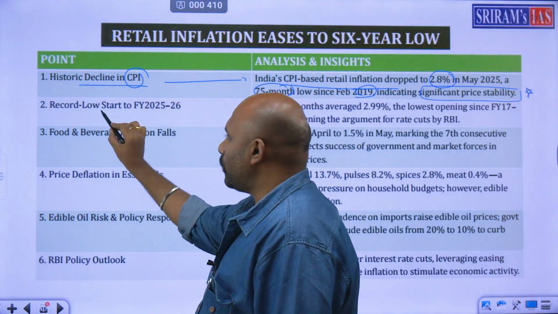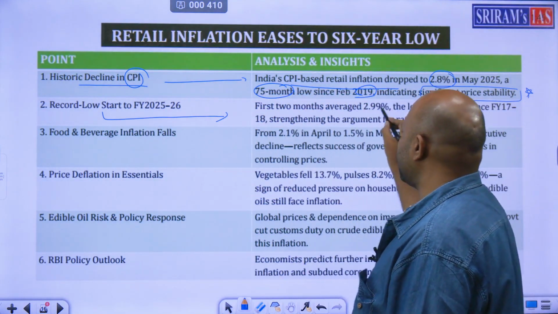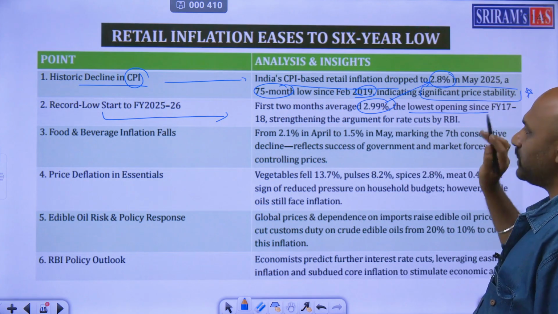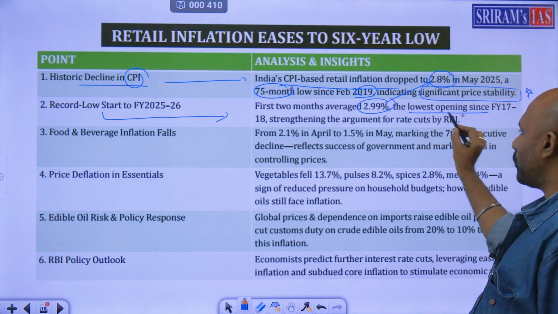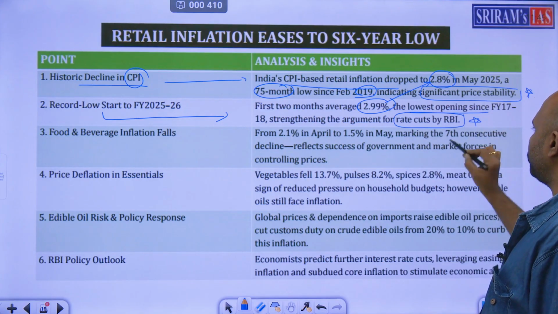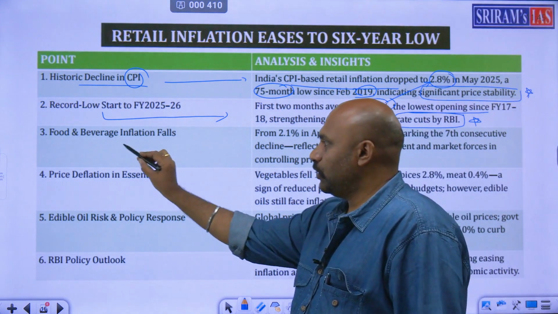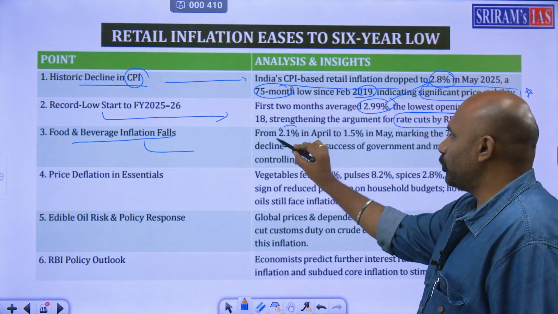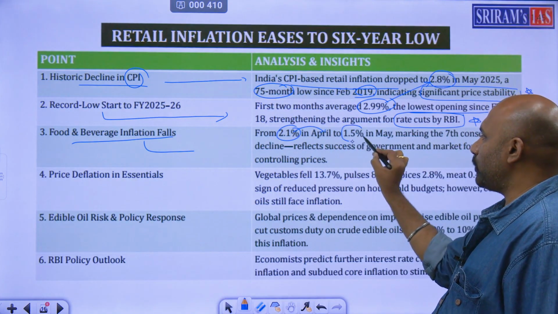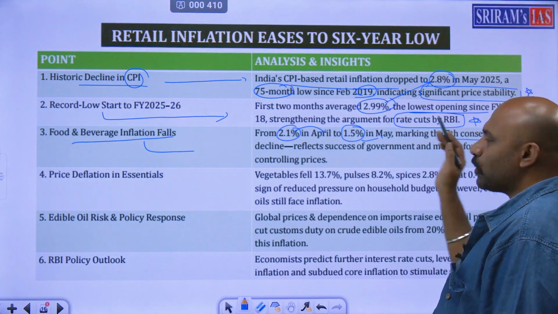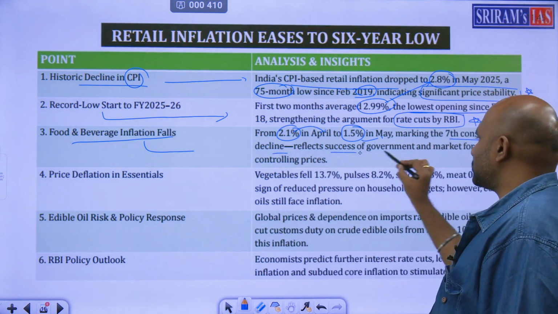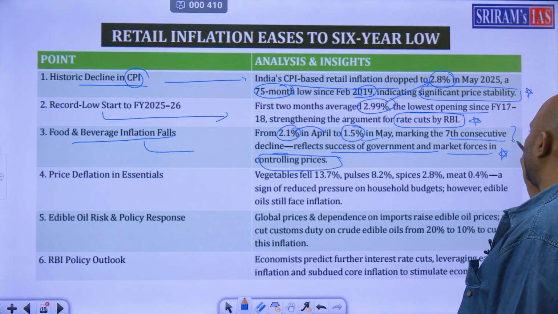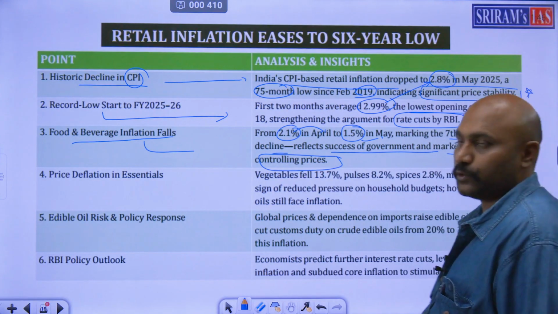Next, record low start in 25-26. The first 2 months averaged 2.99, and this became 2.8%, the lowest opening since 17-18, because of rate cuts by RBI. This is another important point. Food and beverage inflation falls. It's a good thing: from 2.1% in April, it went to 1.5% in May, the 7th consecutive decline. This is the success of government and market forces in controlling prices. A very beautiful point, good for the public and good for the government also.